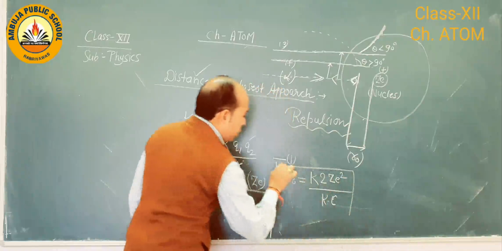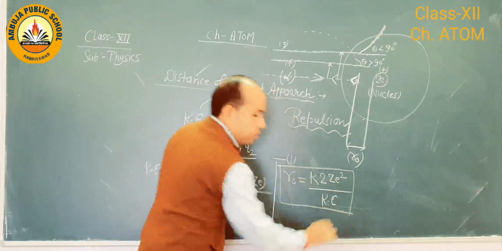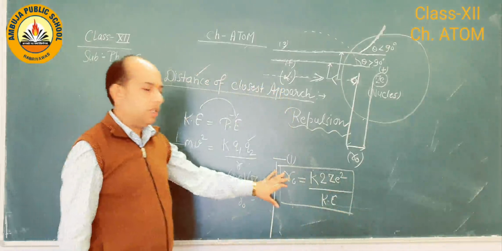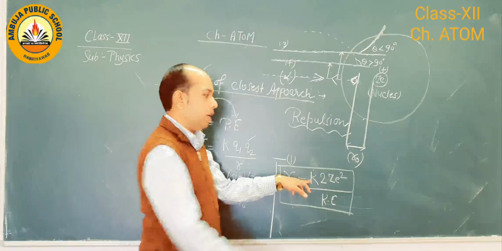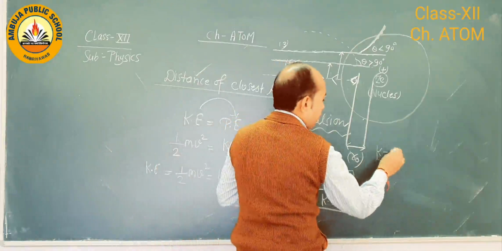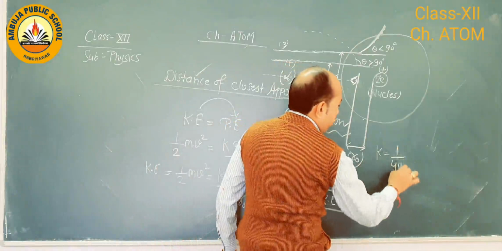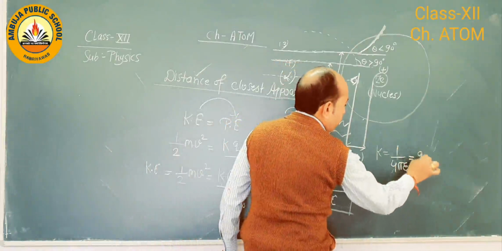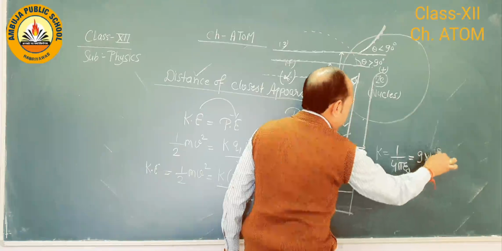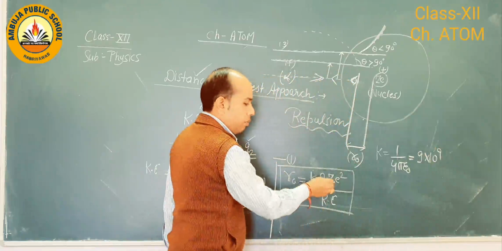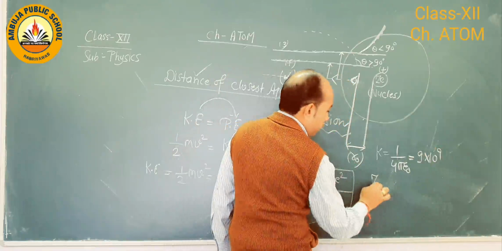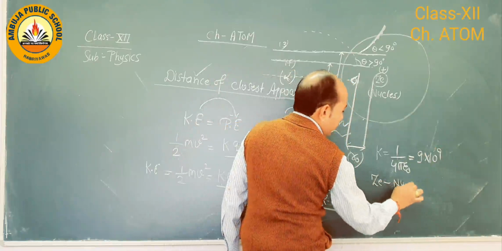So this is the expression for the distance of closest approach. We can easily find it by putting in the value of k. K is 1 upon 4 pi epsilon naught, which equals 9 into 10 raised to power 9. Second, 2 is a numerical number. Ze, this is the nucleus.